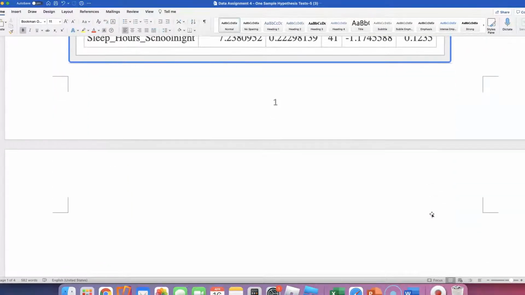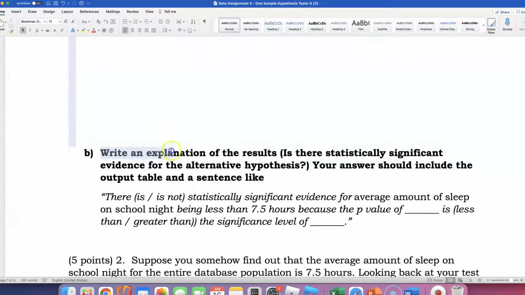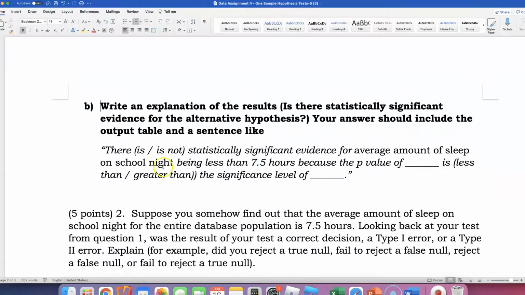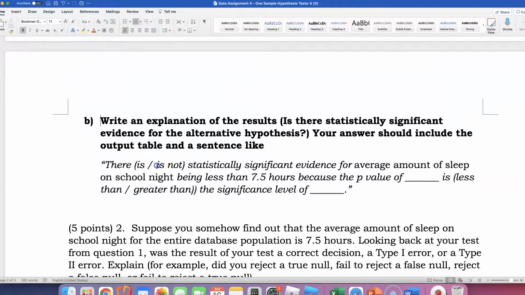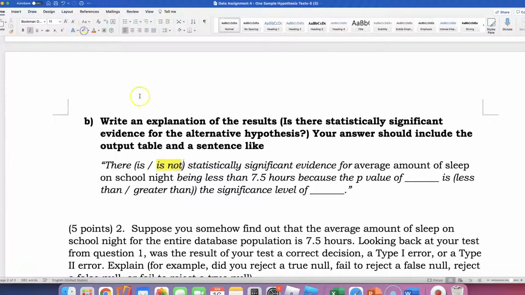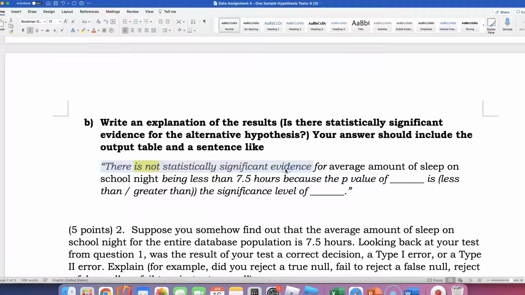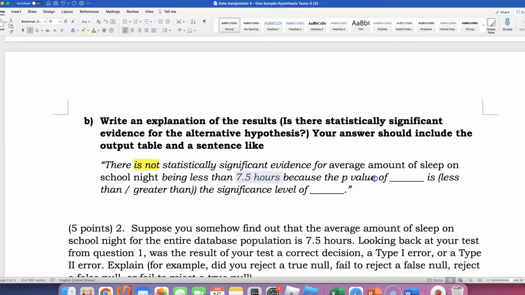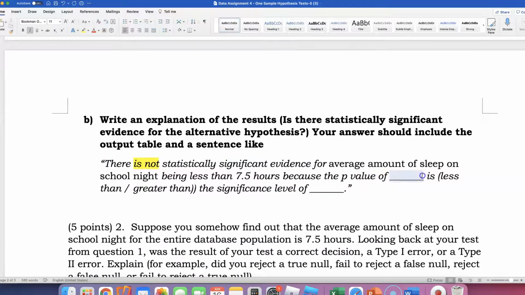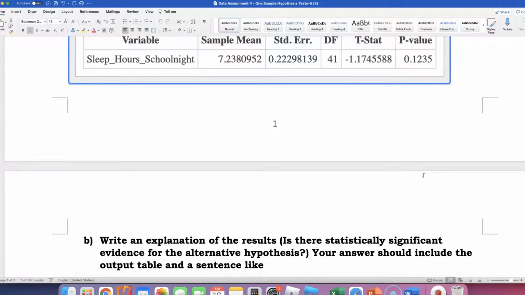So what I will do down here is write a sentence. Maybe the sentence is already here: there is or there is not. And this is where you and I will go separate ways. I'm going to have to go with there is not. Why? Let me first read the first sentence. There isn't statistically significant evidence for the average amount of sleep on a school night being less than 7.5 hours because the p-value of my number was 0.1235.